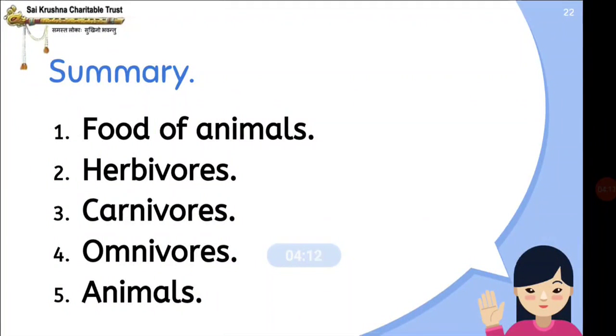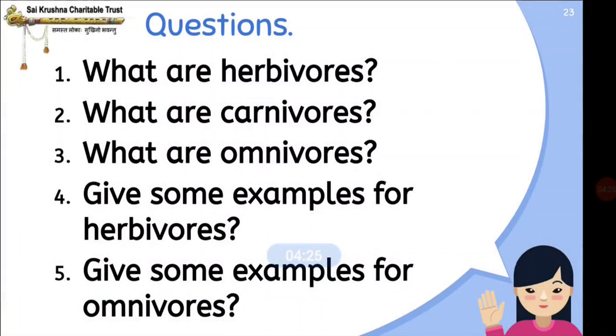So now we have the summary: food of animals, herbivores, carnivores, omnivores, and some of the examples I showed you. Okay. So questions section: what are herbivores? What are carnivores? What are omnivores?